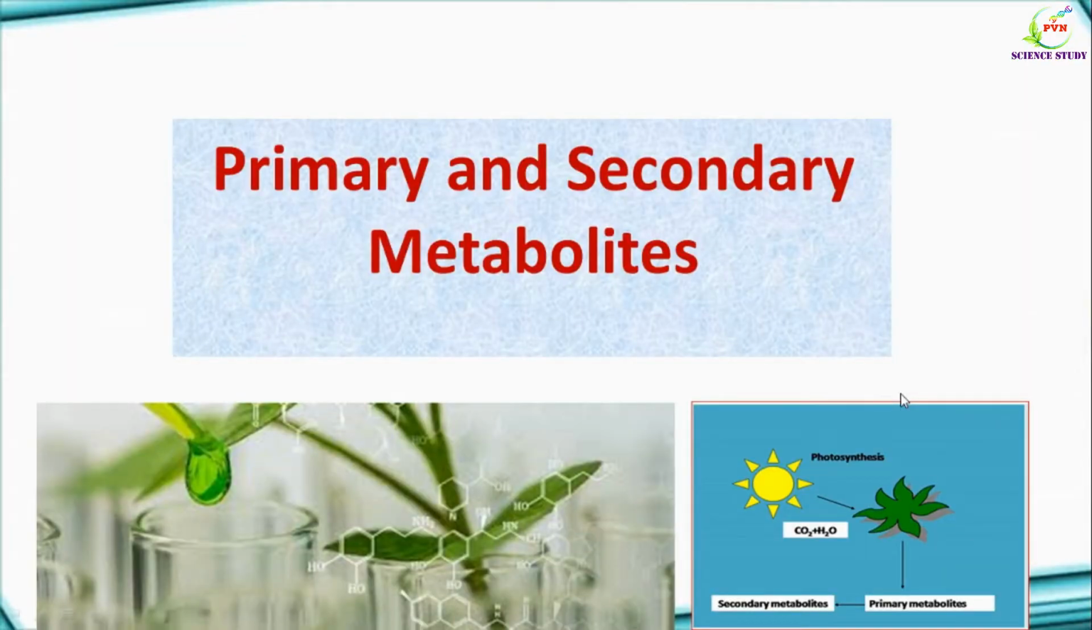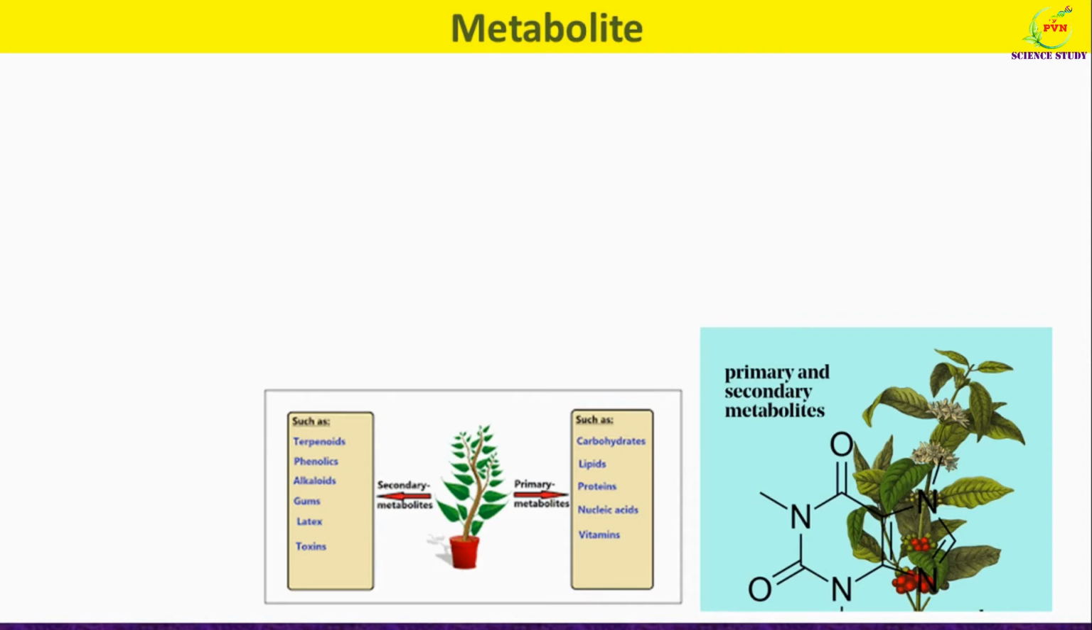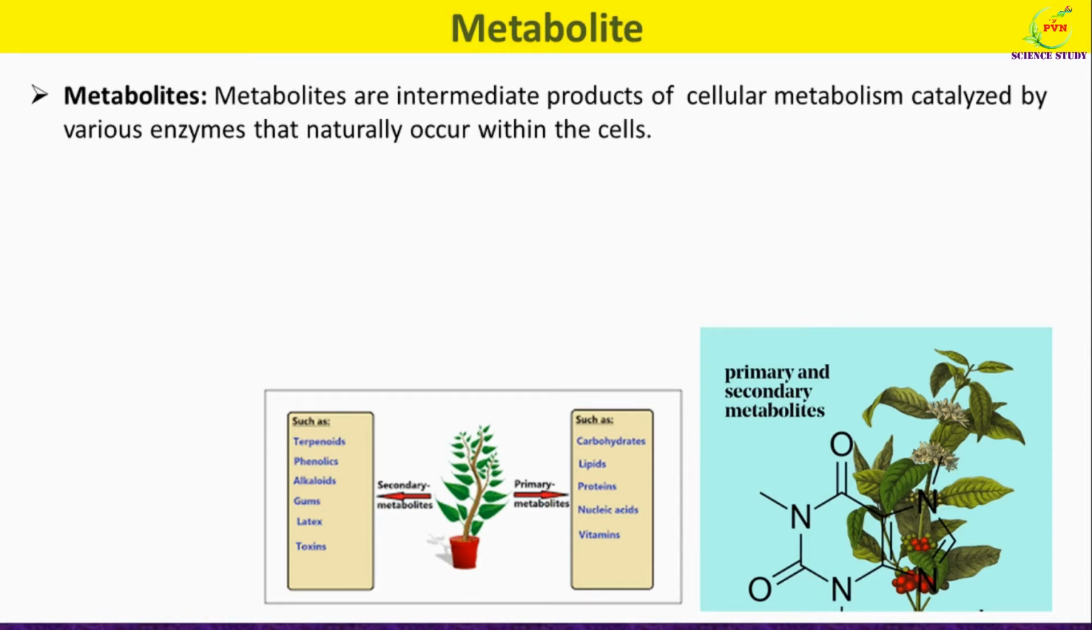Hello dear students, in this video we will study primary and secondary metabolites in plants. First of all we will see what is a metabolite. The definition of metabolite is: metabolites are intermediate products of cellular metabolism catalyzed by various enzymes that naturally occur within the cells. So these are the compounds or the intermediate products produced by plants.